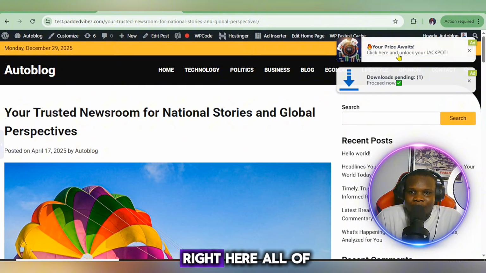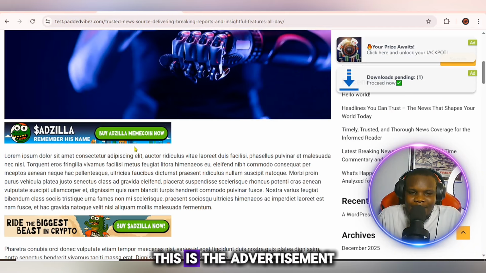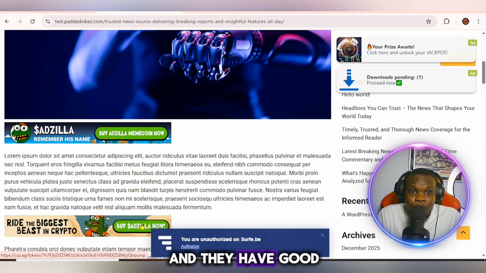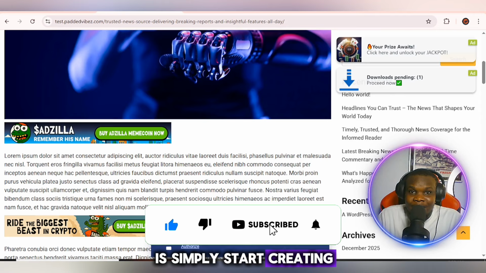You can see all of these things, even without closing them, it is also an impression for you. This is the advertisement showing up right here. These are ads showing up just like a normal banner, and they have good CPM. Once your ad is showing and displaying very well on your blog website, the next thing you need to do is simply start creating content for your blog.